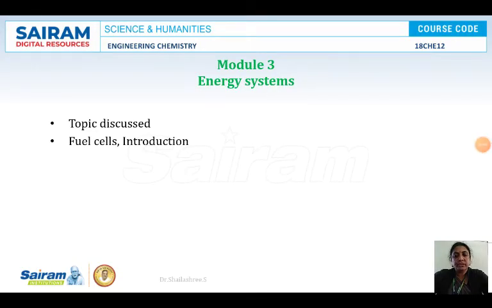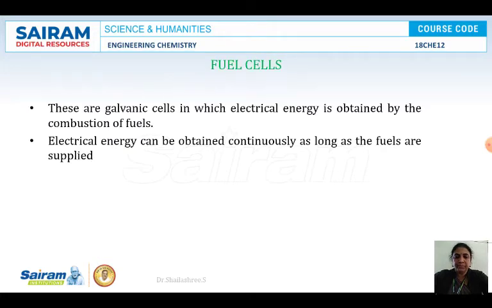So what are fuel cells, and we will be discussing here the construction and working of the methanol oxygen fuel cell. And afterwards in the later sessions we will be discussing the construction and working of solid oxide fuel cells. What are fuel cells? How they differ from the conventional batteries is the question here.